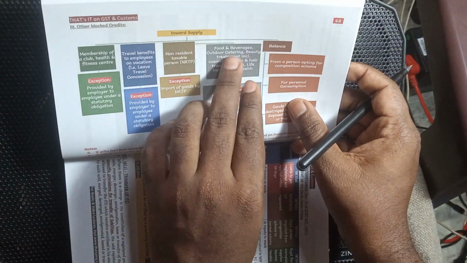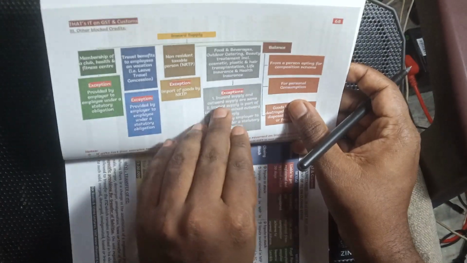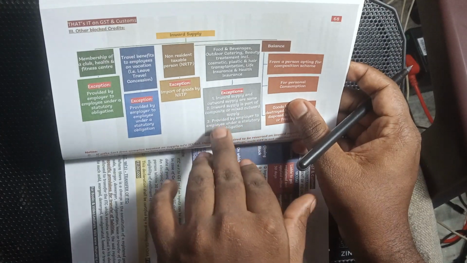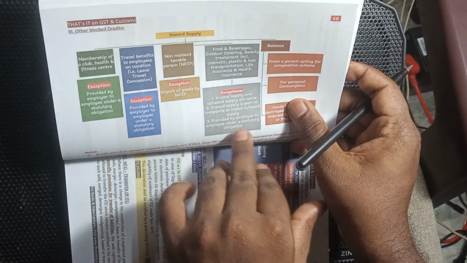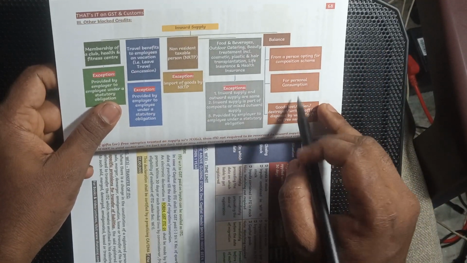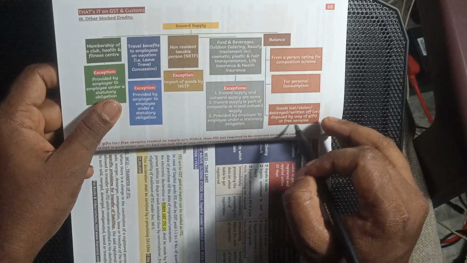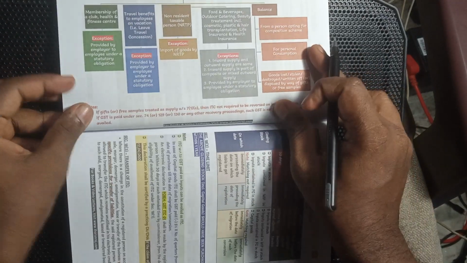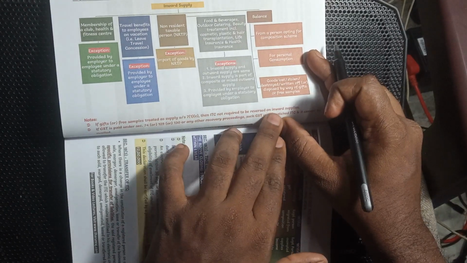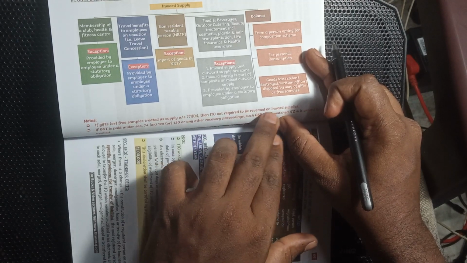Food, beverages, outdoor catering, beauty treatment, cosmetic and plastic surgery, and life insurance are blocked where the inward supplies and outward supplies are the same. Inward supply that is part of a composite or mixed supply, provided the employer gives it to employees under a statutory obligation. Balance from a person opting for the composition scheme, personal consumption, goods lost, stolen, destroyed, written off, and disposal by way of gifts and free samples are treated under section 17. ITC is required to be reversed in these cases.